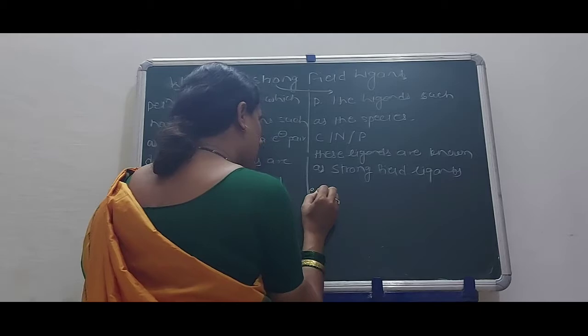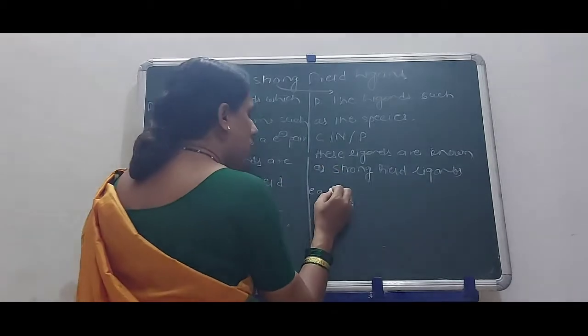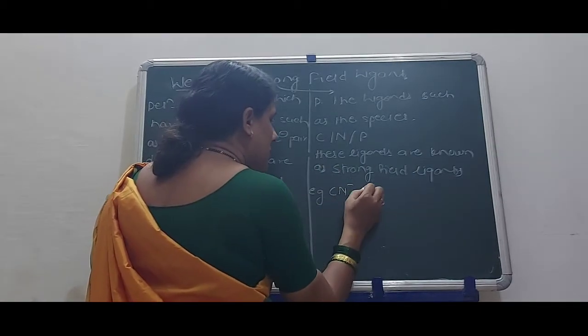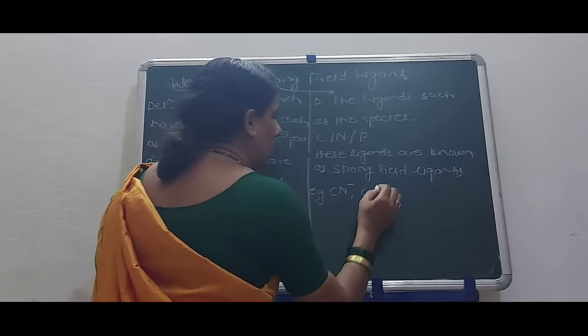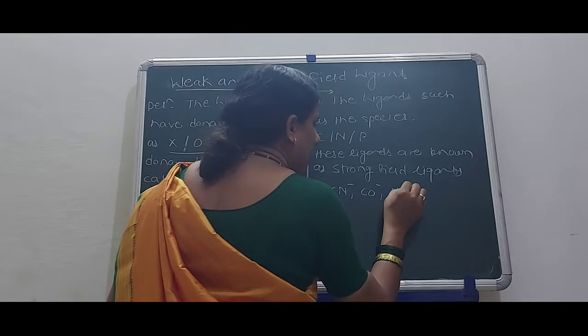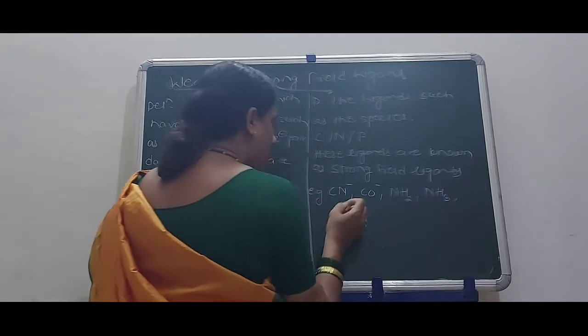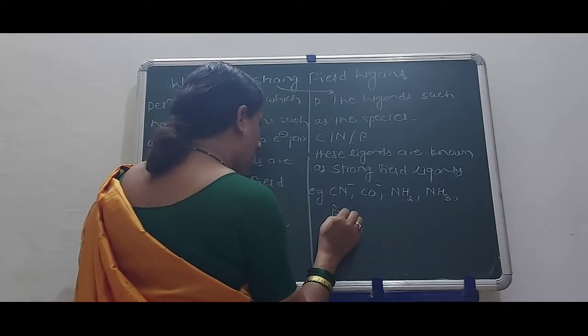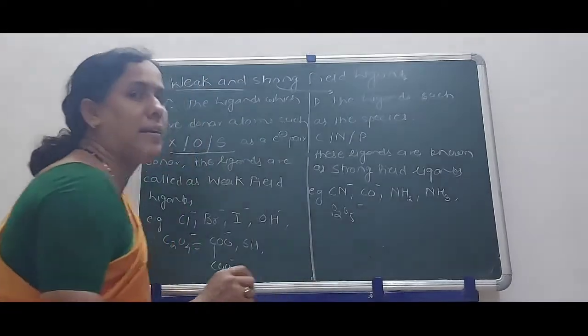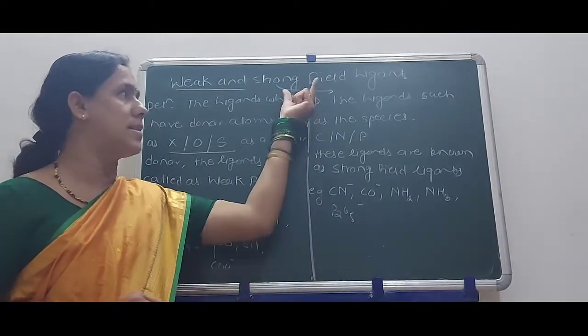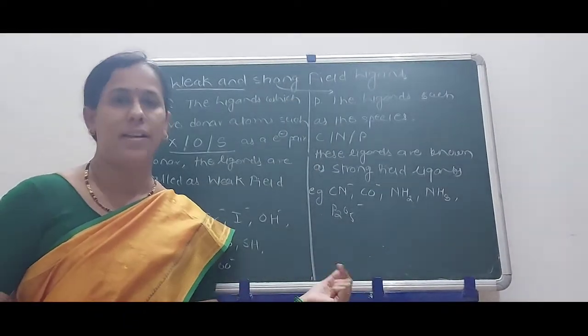For example, CN minus, CO, NH2, NH3, phosphorus P2O5. At that time, we say that these ligands are called strong field ligands.